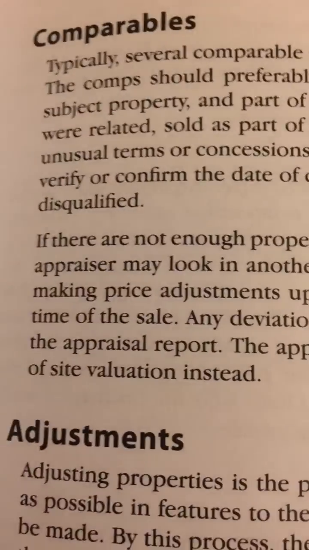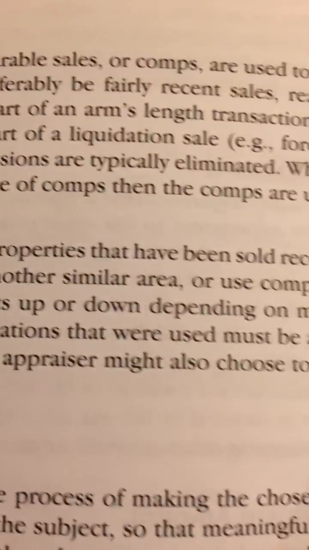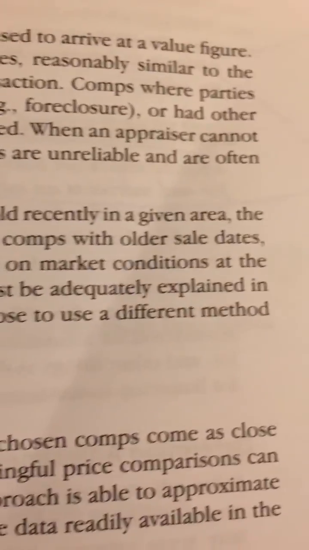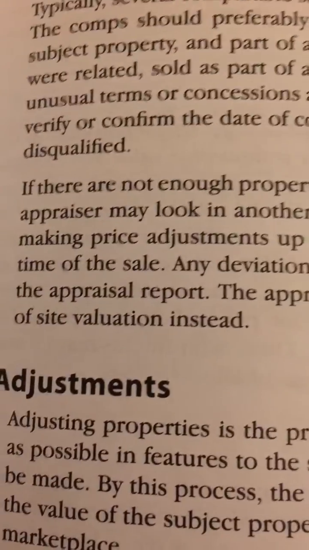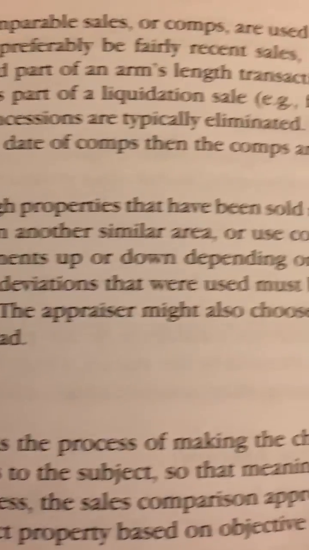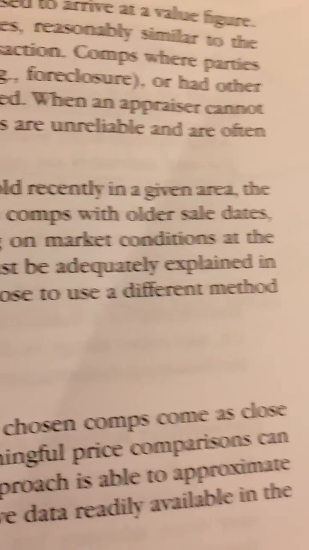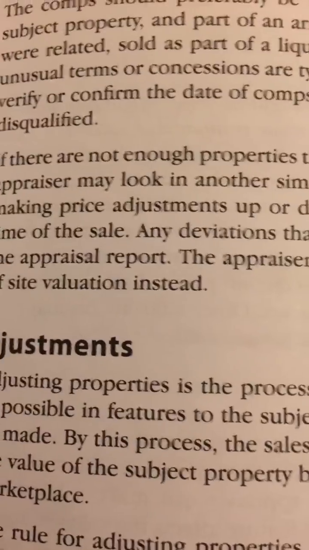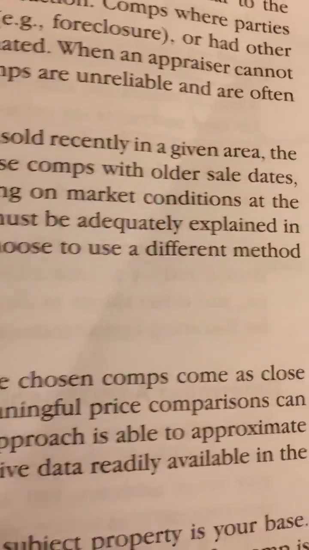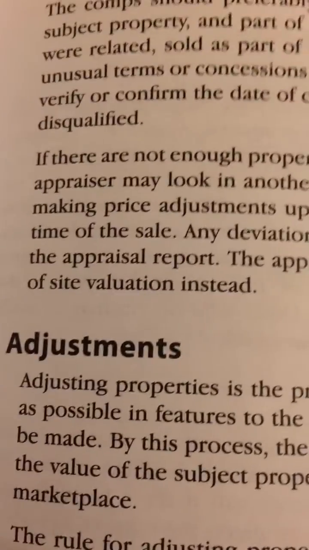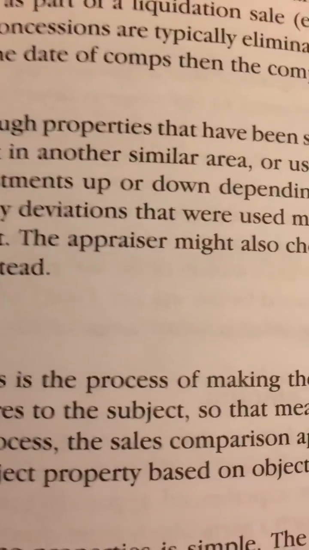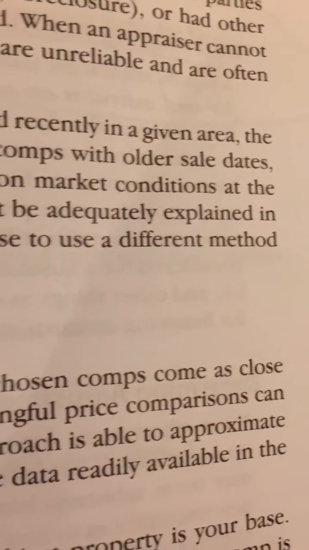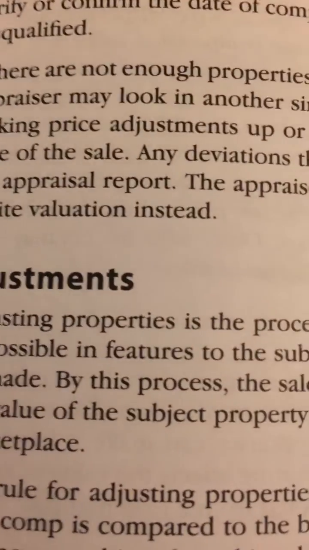If there are not enough properties that have been sold recently in a given area, the appraiser may look in another similar area or use comps with older sales dates, making price adjustments up or down depending on market conditions at the time of the sale. Any deviations that were used must be adequately explained in the appraisal report. The appraiser might also choose to use a different method of site valuation instead.